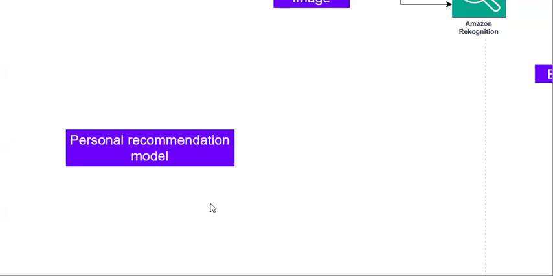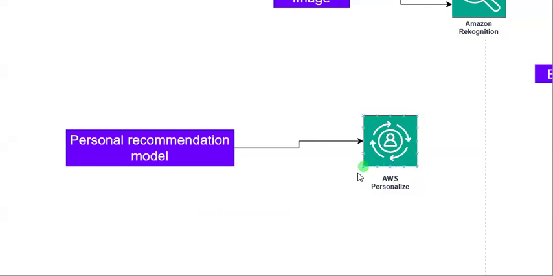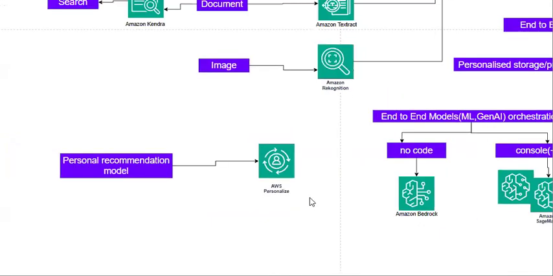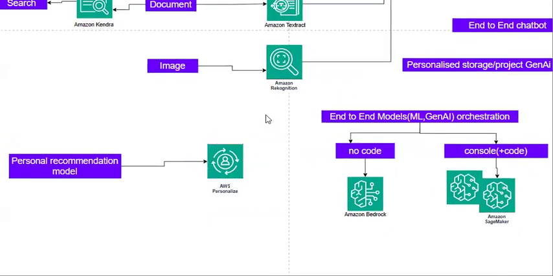I want a personalized recommendation model. Then do you have any such service available in AWS? Yes. So what is that service, sir? That is AWS Personalize. What is that? AWS Personalize. So you can use it as one of the services. It can provide you personalized recommendations. It acts like a personalized recommendation system.